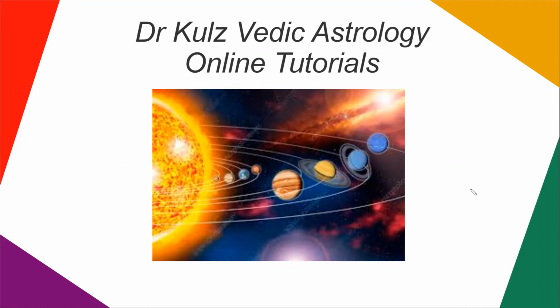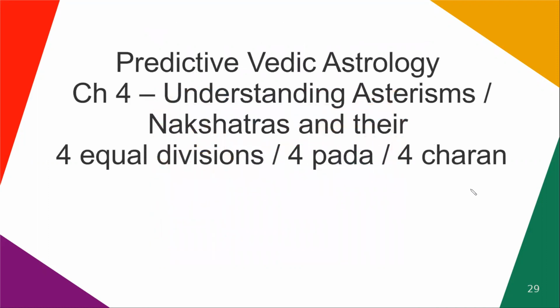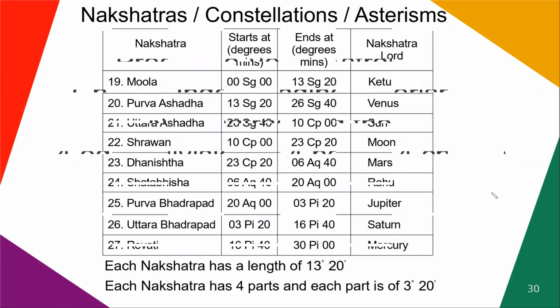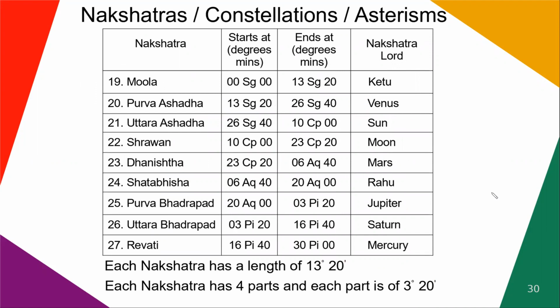In today's session, we will dive a little deeper into the first pillar of Jyotish, that is the nakshatra, and also understand their four equal divisions called four pada or four charana in Sanskrit. If you need to refresh or have missed the previous sessions, please check out the links below in the description box. So let's begin with the last set of the 9 nakshatras, starting from nakshatra number 19, Mula.